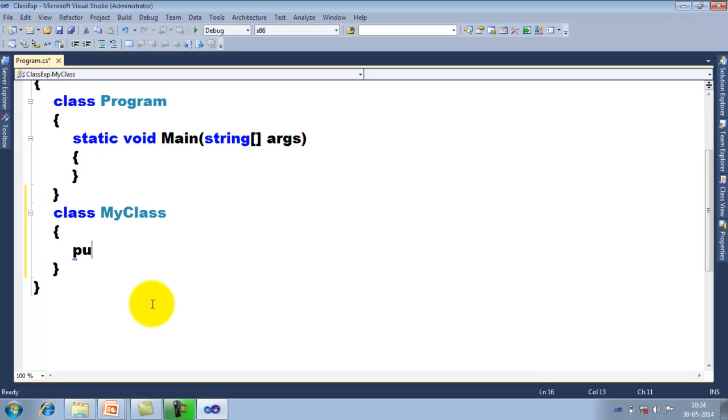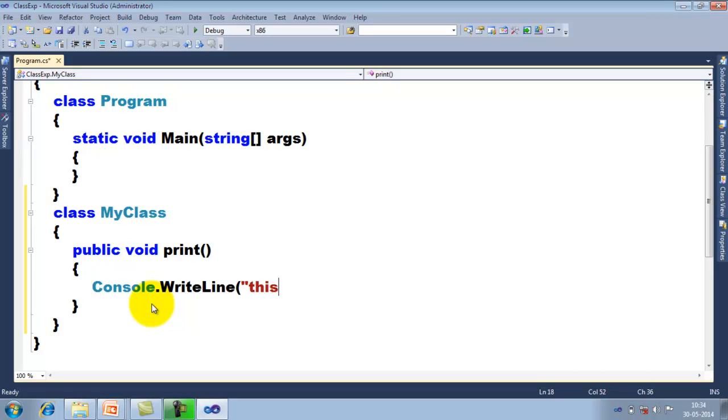Public void Print, this is a simple method in my regular examples. So a method can execute a collection of statements, but now this method is going to execute a single statement. And if you want, you can define a function. Say the name of this function is Square, which contains a parameter.